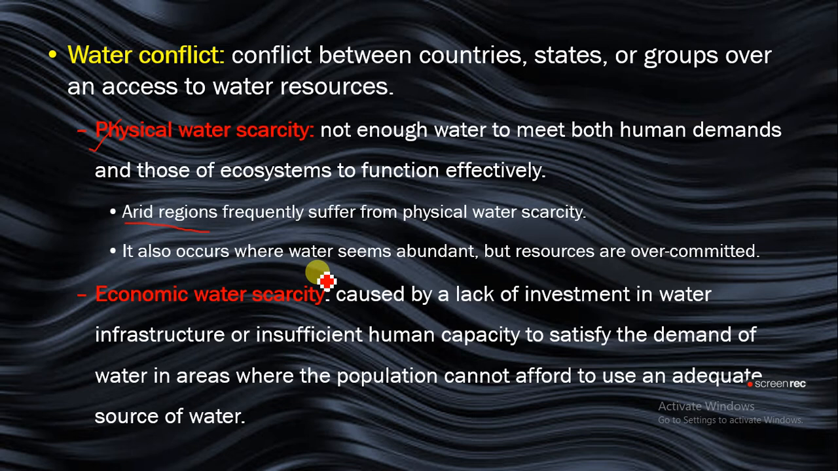Now, economic water scarcity is caused by lack of investment in water infrastructure, or insufficient human capacity to satisfy the demand for water in areas where the population cannot afford to use an adequate source of water. But majorly, lack of investment in water infrastructure will lead to economic water scarcity.